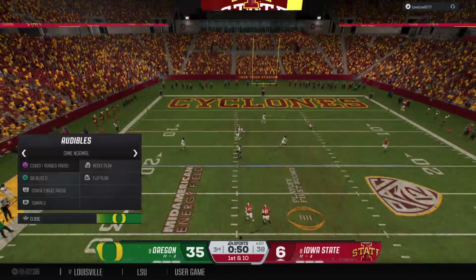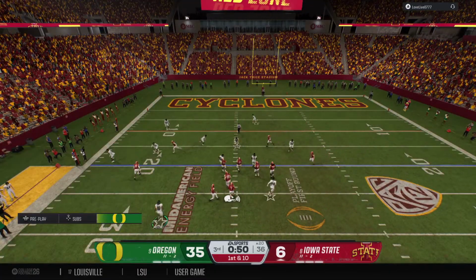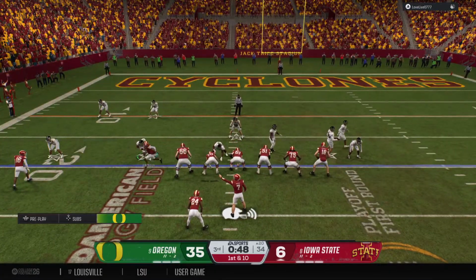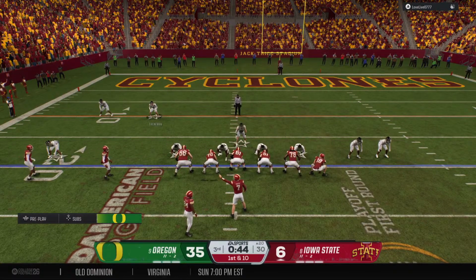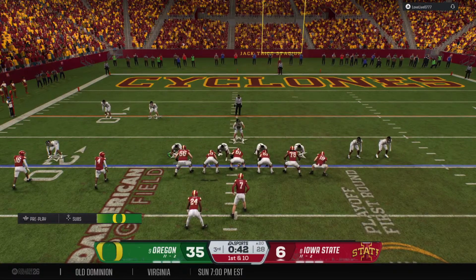Heads out of bounds after a solid gain. The Cyclones getting set on 1st and 10. Quarterback making some changes at the line.